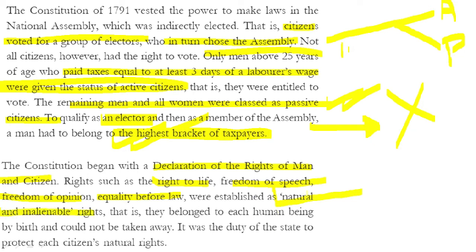What do we mean by natural and what do we mean by inalienable? By natural we mean that all these rights were given to the citizens from birth, and number two, inalienable means inseparable, which cannot be taken from you. Clear? So these rights could not be taken from you. So basically this is what we mean by inalienable. Therefore we see natural and inalienable rights being given to the citizens, and it was also the duty of the state to protect each citizen's natural rights.